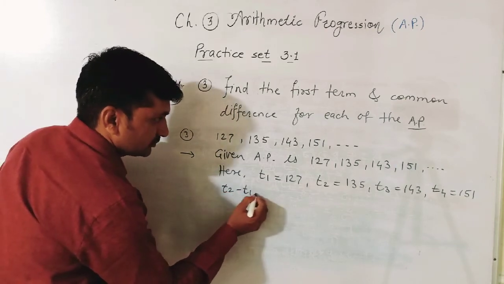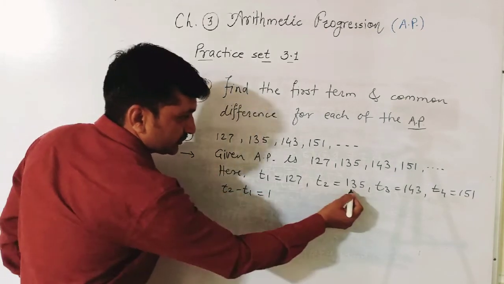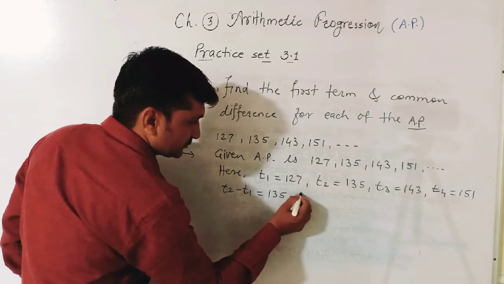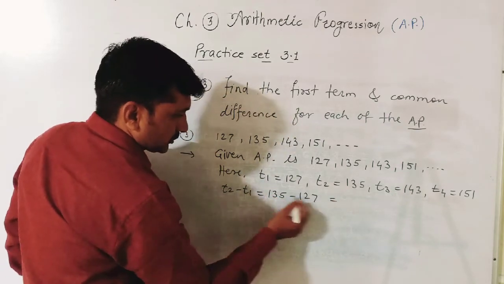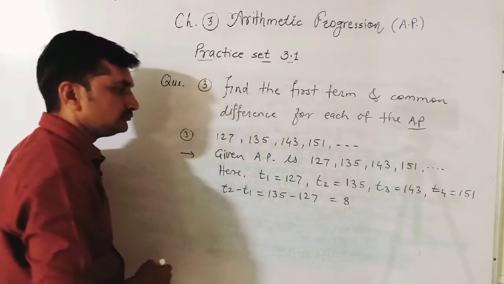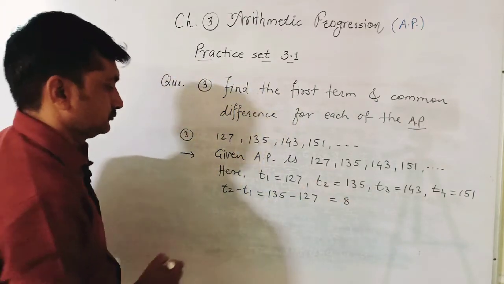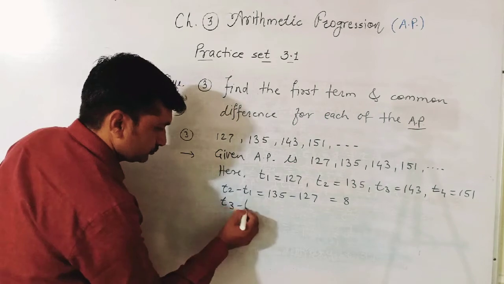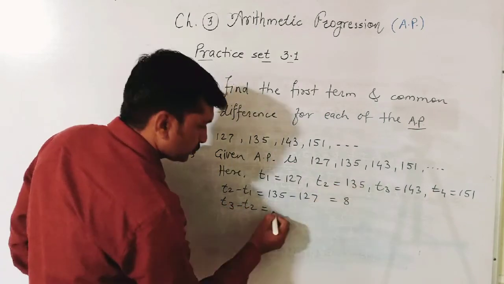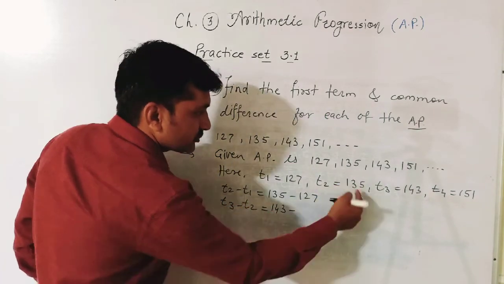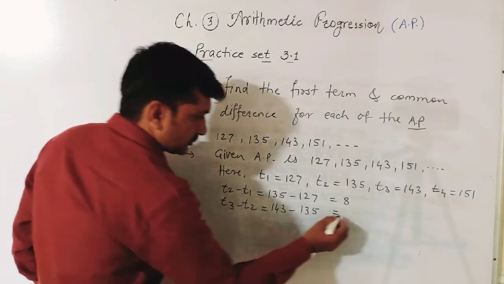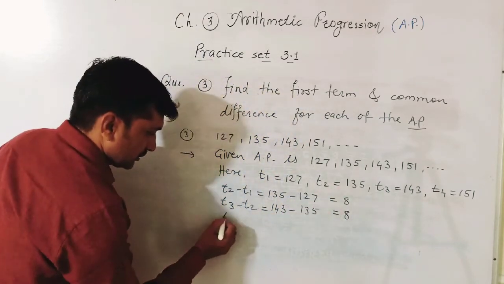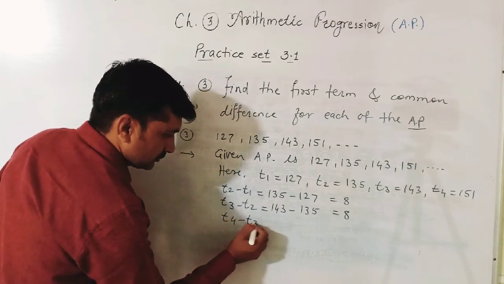T2 minus T1 is equal to T2 is 135 minus 127. Subtraction is 8. T3 minus T2. T3 is 143. 143 minus 135 is equal to, here again 8 difference. T4 minus T3.